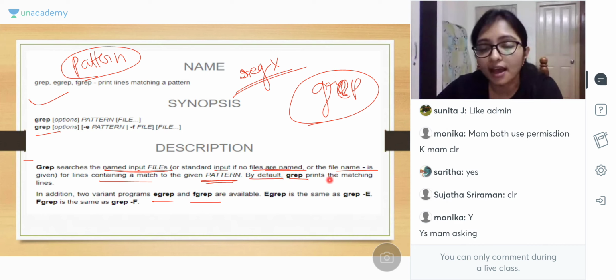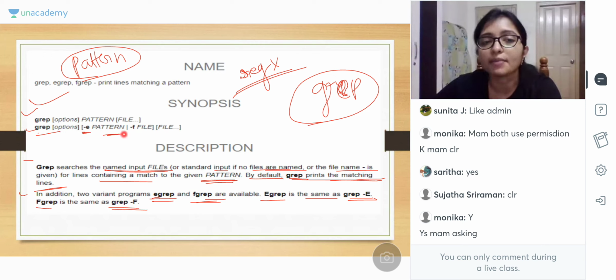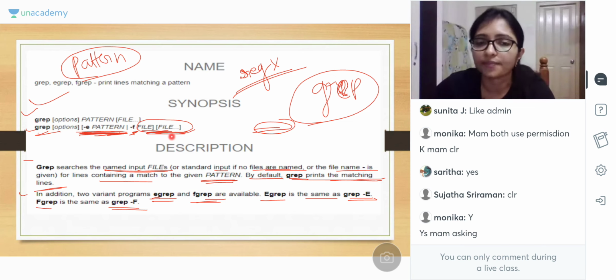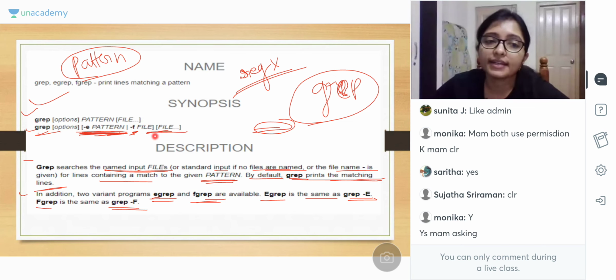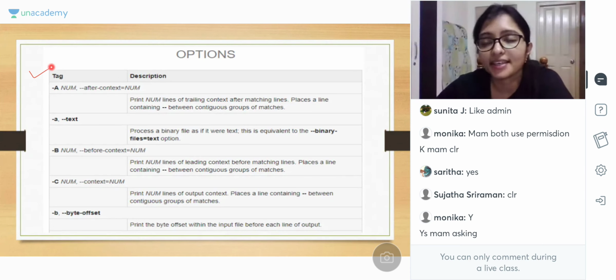By default grep prints the matching line. In addition there are two variants, egrep and fgrep. Egrep is the same as grep minus E and fgrep is the same as grep minus F. See here, grep minus E is the pattern, and minus F is the file. Minus E is showing the pattern here and minus F is adding the file. Maybe your regular expression or anything you have to add in the pattern, and minus F means from which file you are searching. Okay, clear? And if you use grep directly, then after the options comes the pattern, then the file.